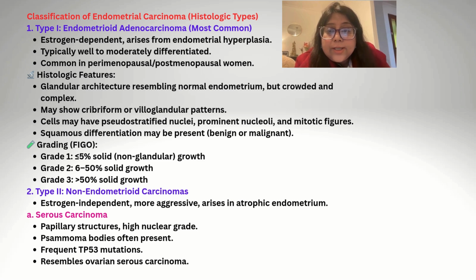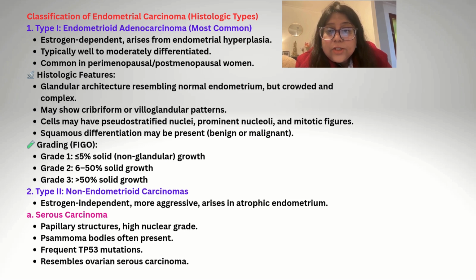According to histology, the endometrial carcinomas are of two types: the endometrioid adenocarcinoma, which is the most common, and non-endometrioid carcinomas, which include serous carcinoma, clear cell carcinoma, and mixed carcinosarcomas. So, type 1 endometrioid adenocarcinoma is estrogen dependent and arises from endometrial hyperplasia. It is typically well to moderately differentiated and common in perimenopausal or postmenopausal women.